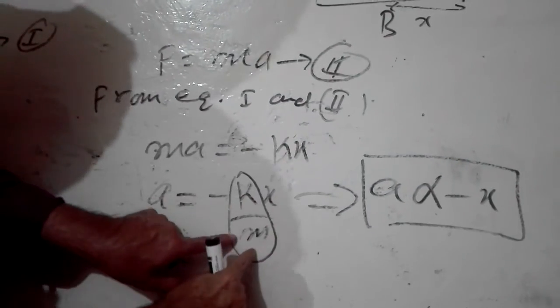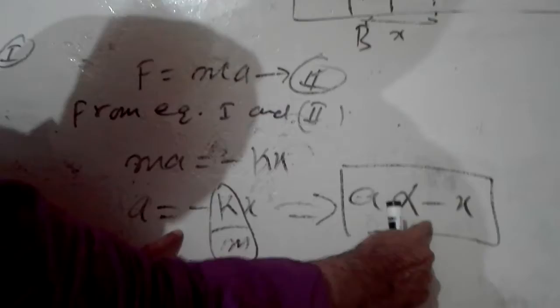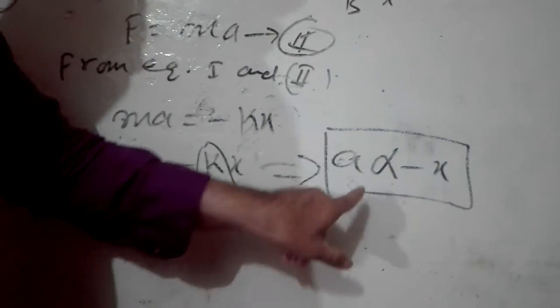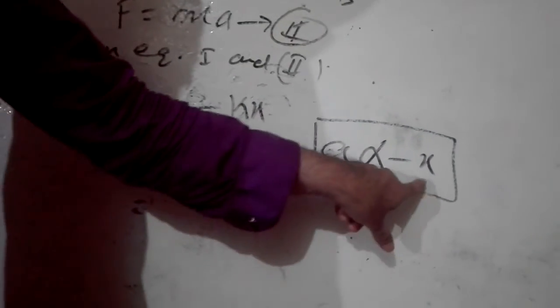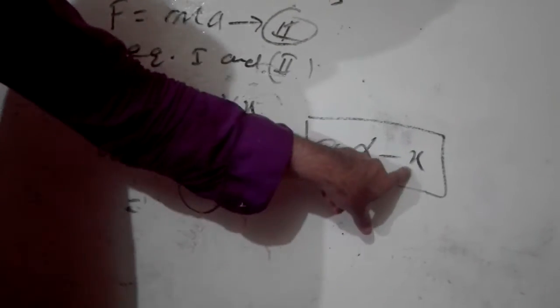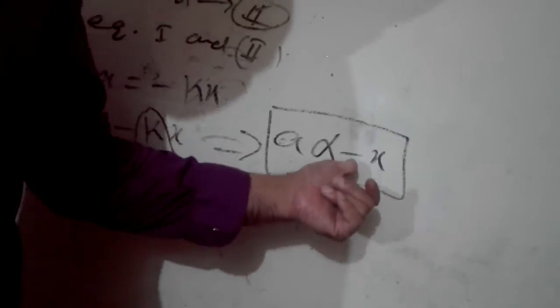When I skip these k and m constant values, I can proportionate these two: acceleration a is directly proportional to -x. So this is the proof that acceleration is directly proportional to the displacement, and acceleration is always directed toward the mean position. This negative sign is showing that. So this is the proof that the mass attached to a spring executes simple harmonic motion.